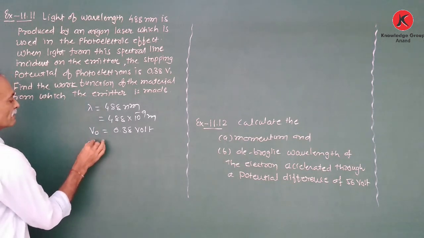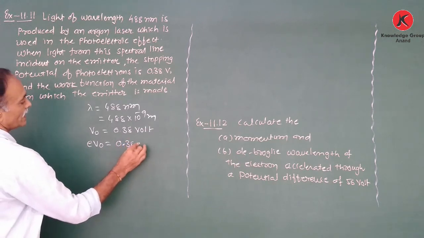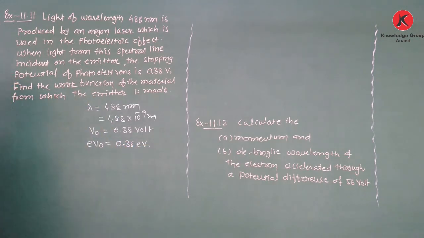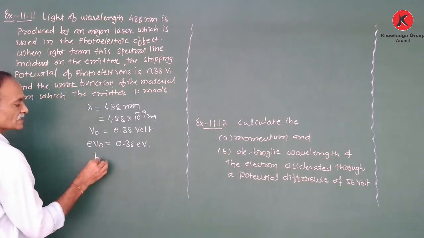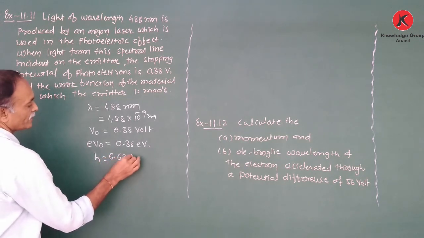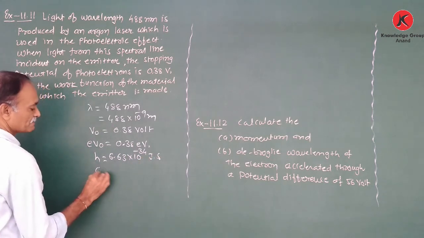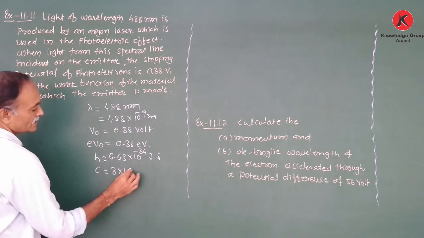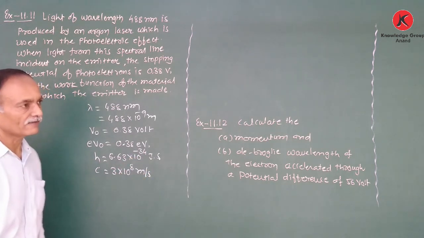So as we multiply with e, therefore that is 0.38 electron volt. We have to find out the work function. Therefore Planck's constant and speed of light are required. So Planck's constant h is equal to 6.63 into 10 to the power minus 34 joule second, and speed of light 3 into 10 to the power 8 meter per second is required.